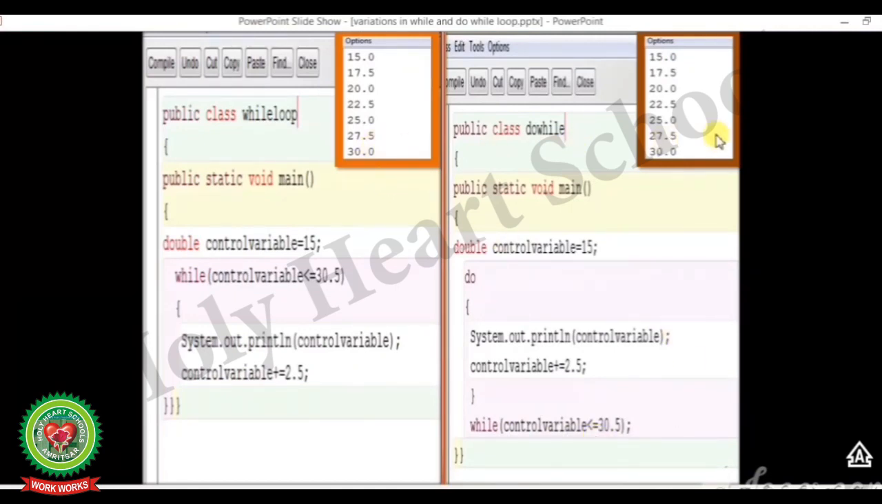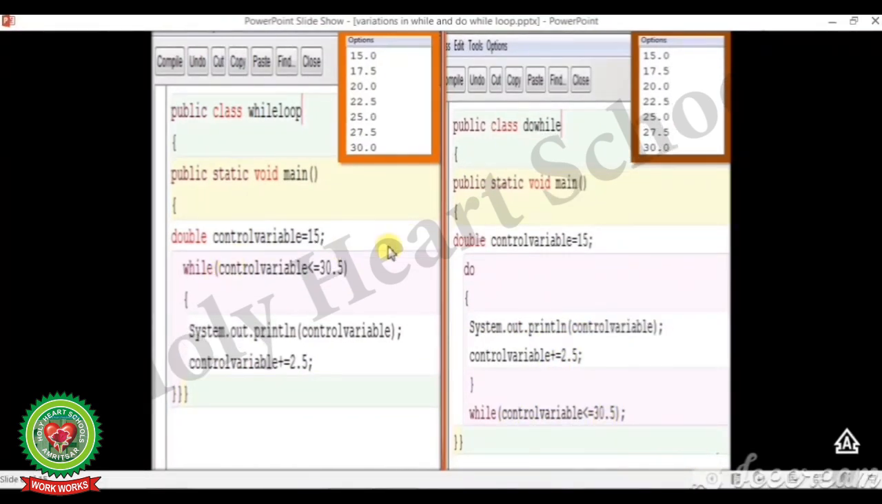But in both the cases our output will be the same. Clear, students? The only difference is in while loop, firstly the condition is checked and then statements are executed. But in do while loop, firstly the statements are executed and then the condition is checked. So in this program we can see that the control variable can be of any data type. If it is of double data type, the value will be shown with a decimal point, and if it is of integer type, then it will be printed without a decimal point.